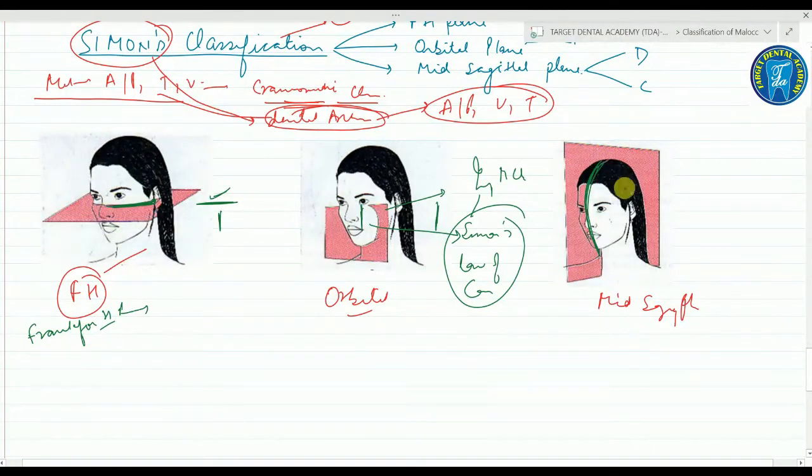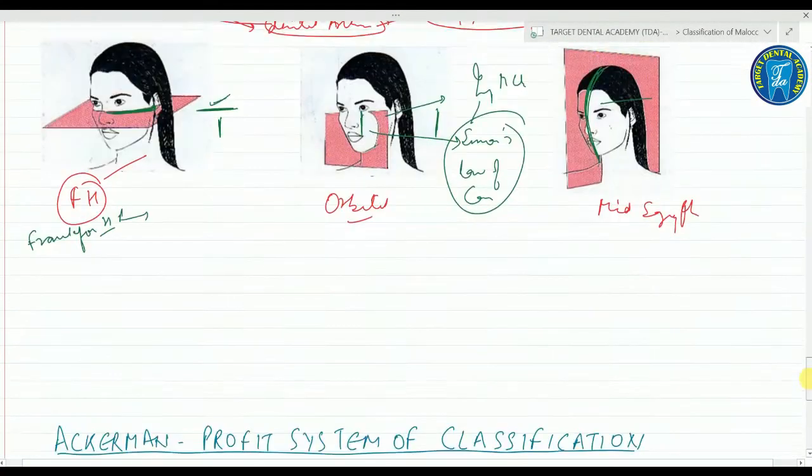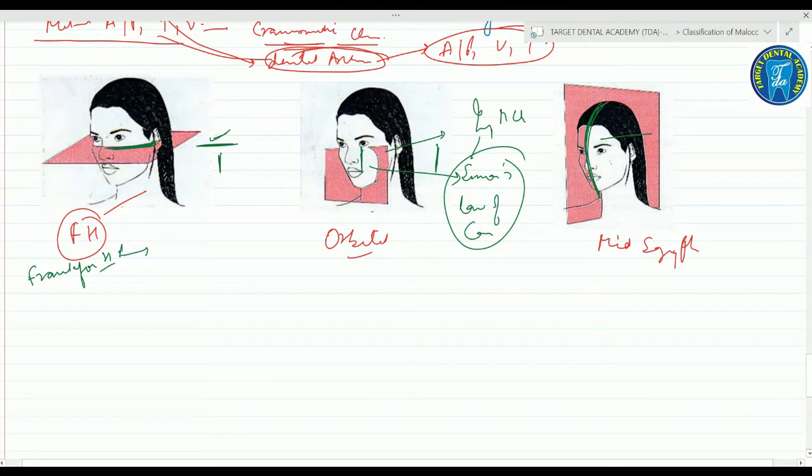So the mid-sagittal plane divides into two halves, the left portion and the right portion. Now the Frankfurt horizontal plane. Important point, it is the plane which is used to classify the malocclusion in the vertical plane.